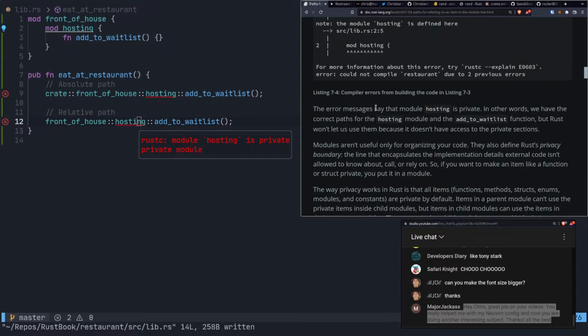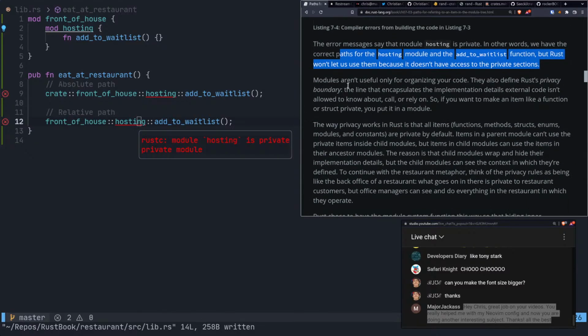The error messages say that the module hosting is private. In other words, we have the correct paths for the hosting module and the add to waitlist function, but Rust won't let us use them because it doesn't have access to the private sections. All right, so modules aren't useful only for organizing your code. They also define Rust's privacy boundary, the line that encapsulates the implementation details external code isn't allowed to know about, call, or rely on.